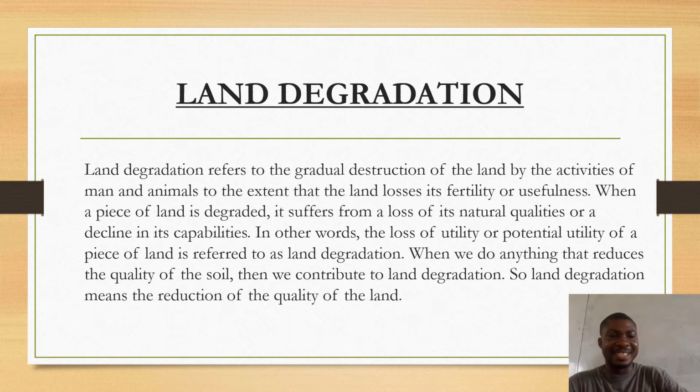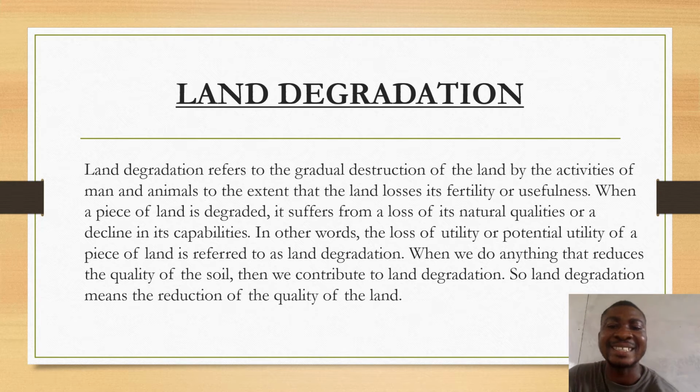We are saying that when a piece of land is degraded, it suffers from loss of its natural qualities. So the nutrients in the land are lost.